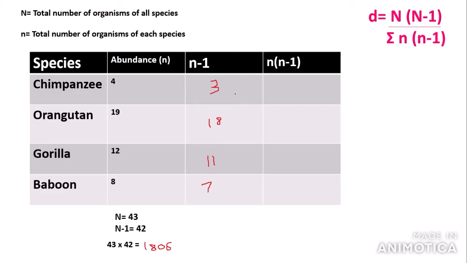So the next step is we need to multiply these two numbers together to get n times n minus 1. So here we would have 4 times 3, which is 12. 4 times 3, which is 12. 12 times 11, which is 132. And 8 times 7, which is 56.